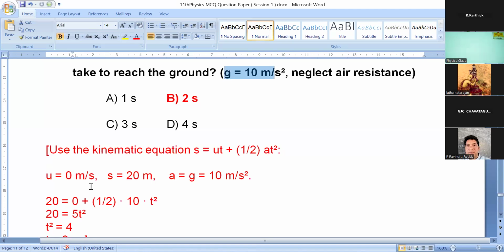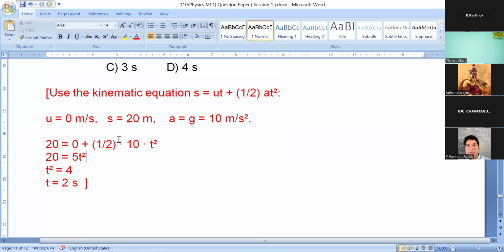So 0 into anything is 0. And half at square, a here is 10 and t square, time. You have to find the time to reach the ground, so here t square only. So 20 equals half into 10, so 5 t square. So t square is equal to 20 by 5, which gives 4. So t square is equal to 4.